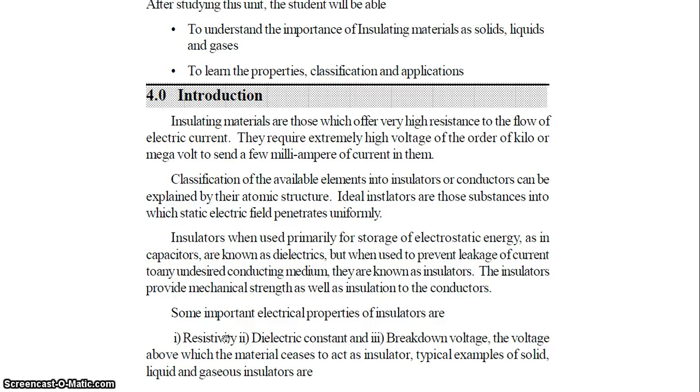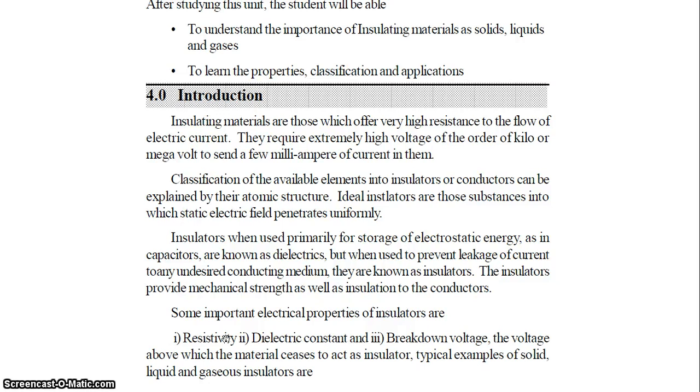What is the meaning of breakdown voltage? The breakdown voltage is defined as the voltage at which the material ceases to act as an insulator, where a small amount of current flows through it and a large amount of voltage is produced.